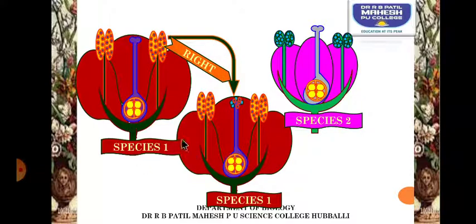Now these two flowers are of the same species, so the pollen grains which are red in color are going to be accepted by the plant, whereas this flower belongs to a different species, so it is a wrong plant, so blue colored pollen grains will not be accepted.